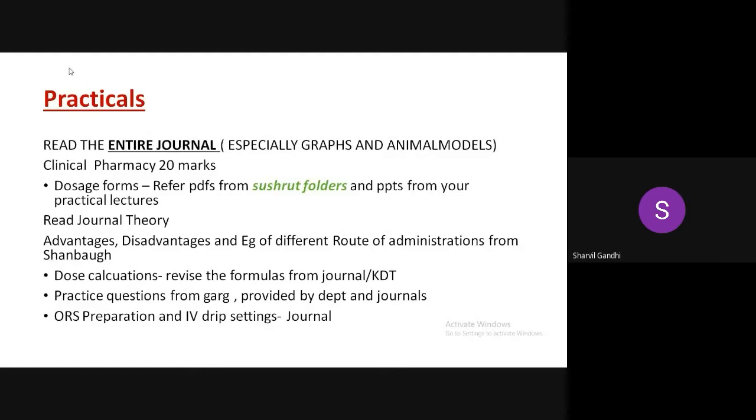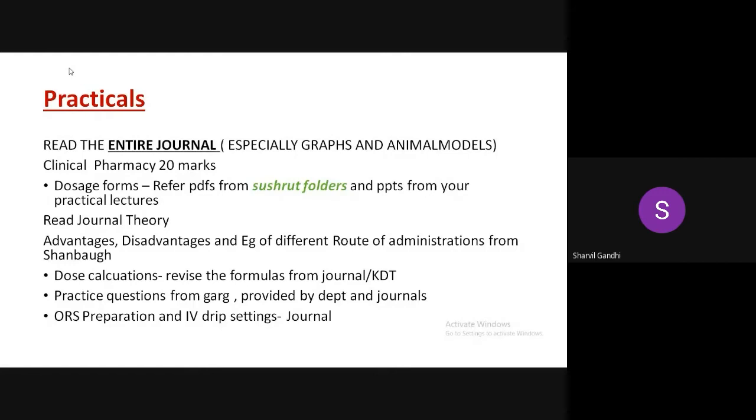For our batch, we have included it in there. And read the advantages, disadvantages, and examples of different routes of administration from Shanba. It's given very clearly and is accessible. For dose calculations, this is the new thing. Revise the formulas from the journal, KDT or any other source. One of our revision practicals included all the dose calculations. That PPT is also included in the Sushruth folder.